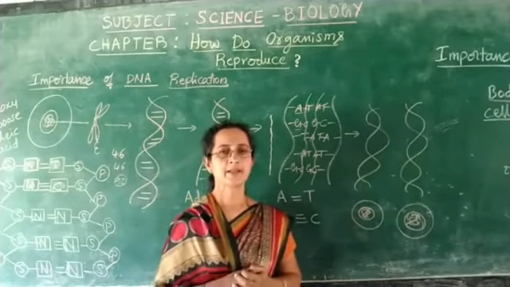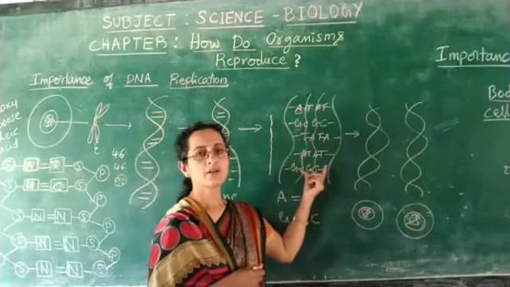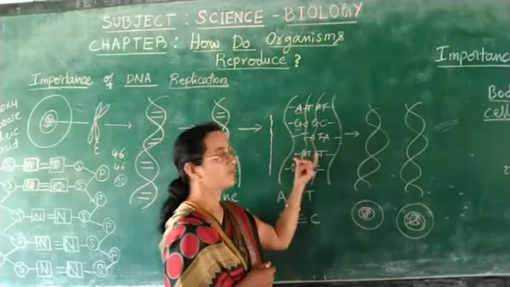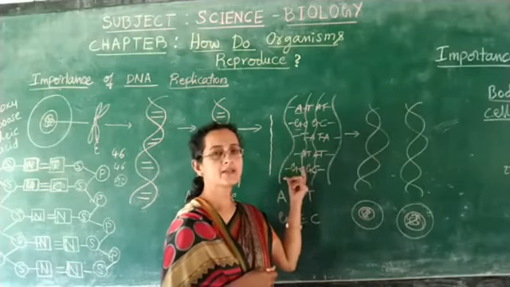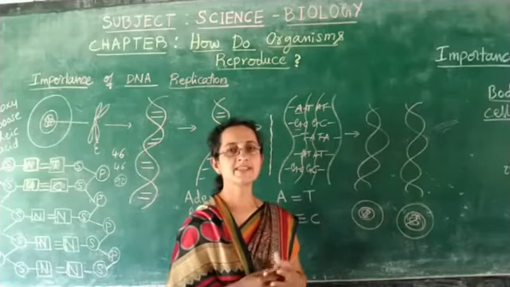When DNA gets replicated, you can see the new strands of DNA being formed. It is not always true that the DNA formed is exactly similar to the parental DNA. It may have changes. So what about the type of these changes?